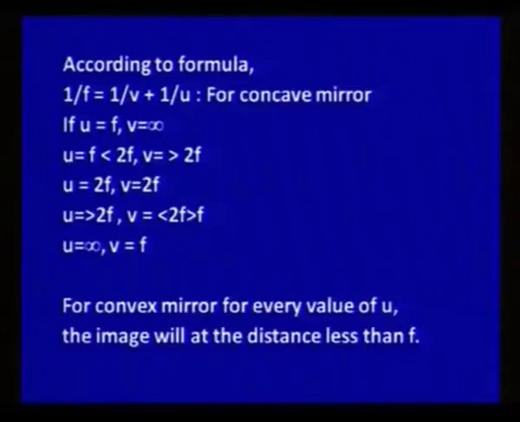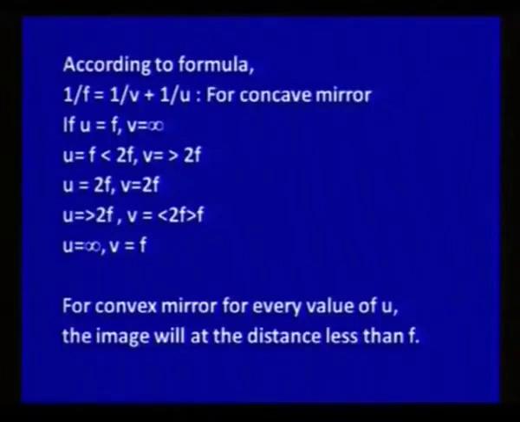If we put u equal to f in a concave mirror, then v will be equal to infinity; the image will be formed at infinity. If the object distance u is greater than f but less than 2f, then the image will be formed beyond 2f, that is beyond the center of curvature.